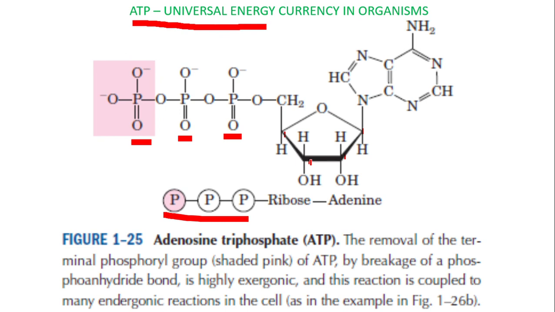Where is the hydrolysis taking place? Here is the first bond being broken. When this bond is hydrolyzed, it releases ADP, adenosine diphosphate, di meaning 2, plus inorganic phosphate plus a large quantity of energy. But in some reactions, this much energy may not be sufficient. Then this bond also is broken, which means one more phosphate is released along with a still larger amount of energy. Now this much energy is sufficient to carry the endergonic reaction forward. This is how energy transformations take place inside the cell. This is how endergonic reactions take place inside the cell.